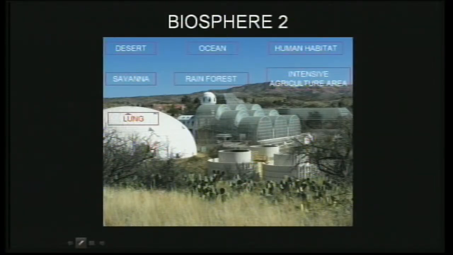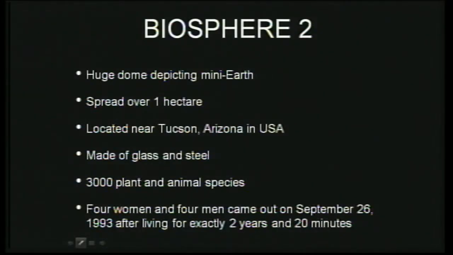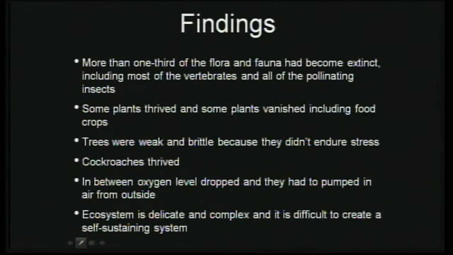So the scientists tried to study what exactly happens in the system when they tried to depict that in a closed system. They came up with some findings. They found that things did not really work: oxygen level reduced in spite of having all kinds of plants in there, and so they had to pump in some extra oxygen. And some animals, for example the cockroach, survived and thrived, or some plants overtook the rest of the plants. So that's one of the things that they found out.